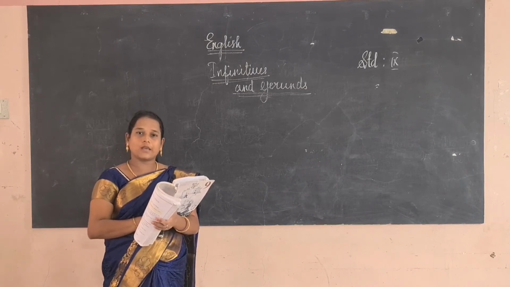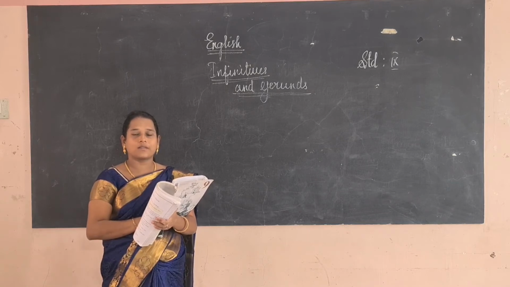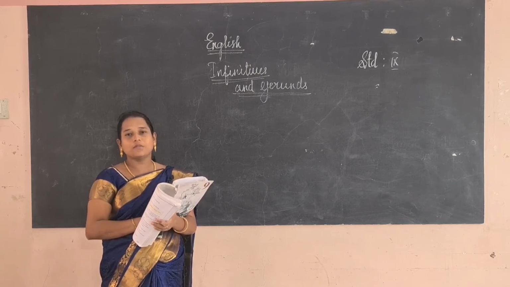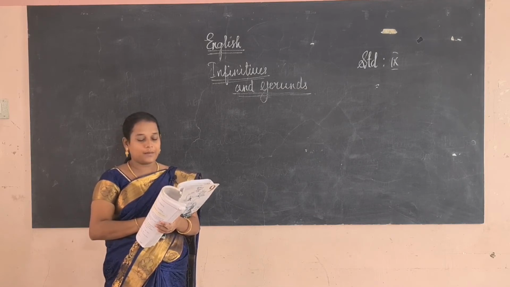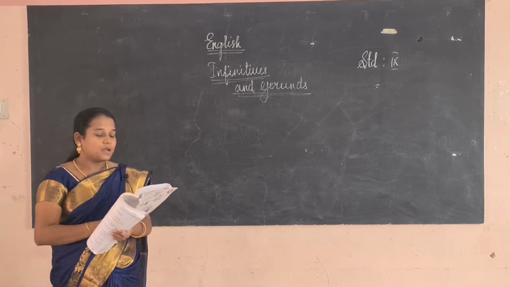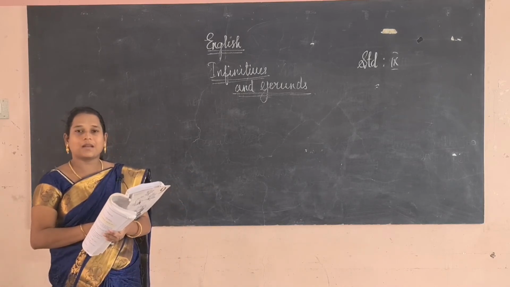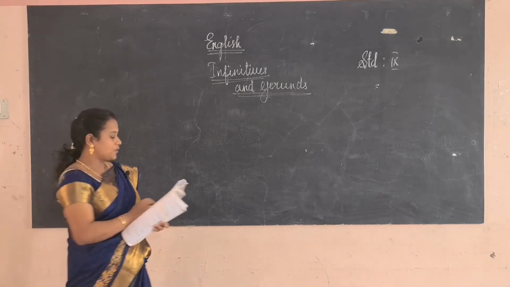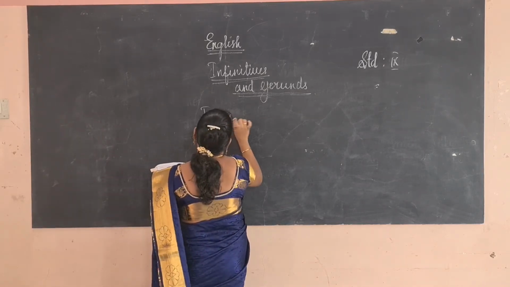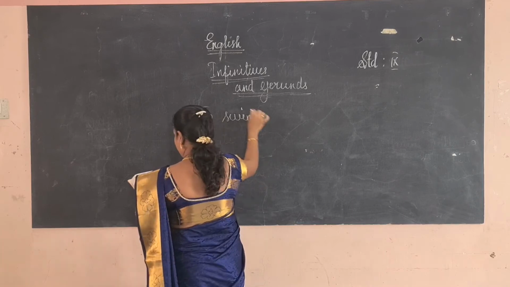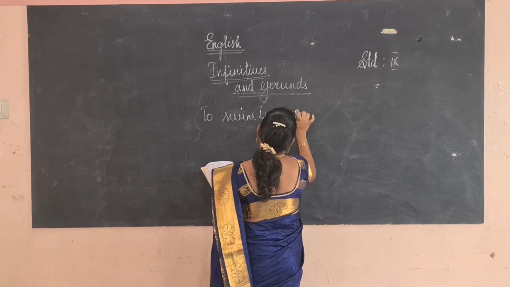Often, not in all cases. In most cases, we call it a to verb. We can use the infinitive without to also. It is called plain verb or bare infinitive. It will act as a subject as well as an object. So here, to swim is a good exercise.